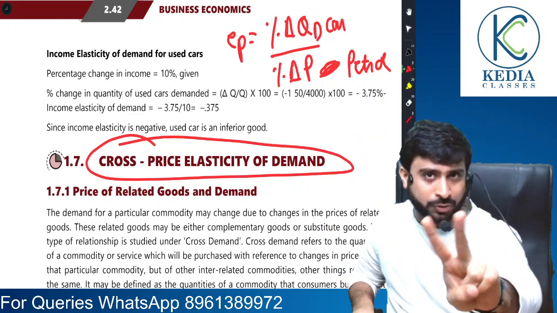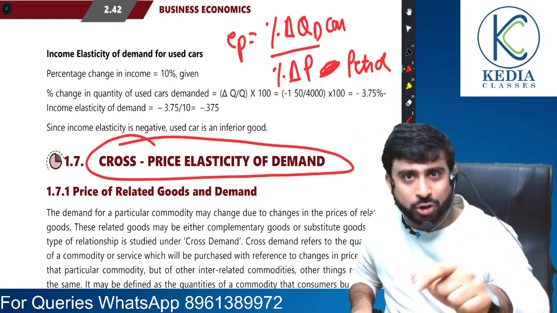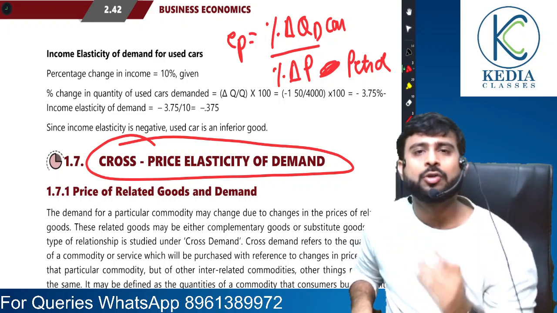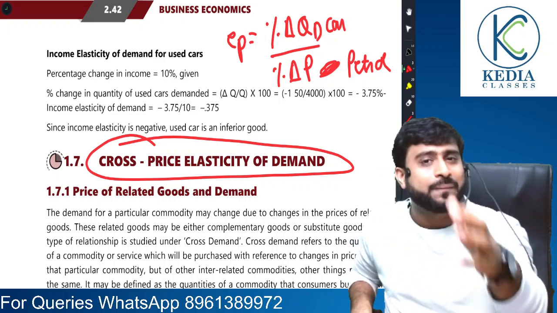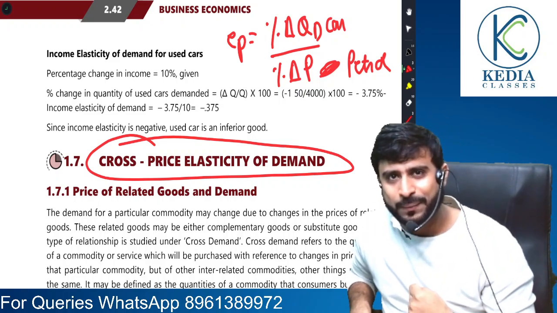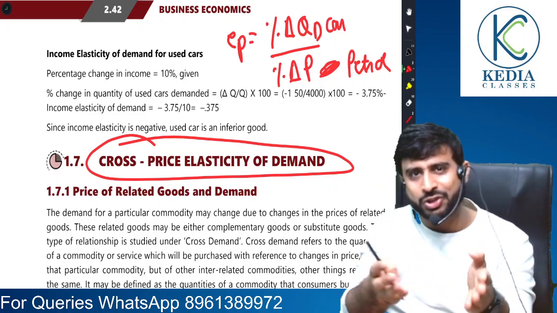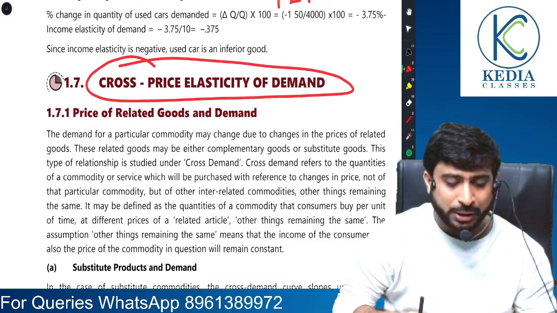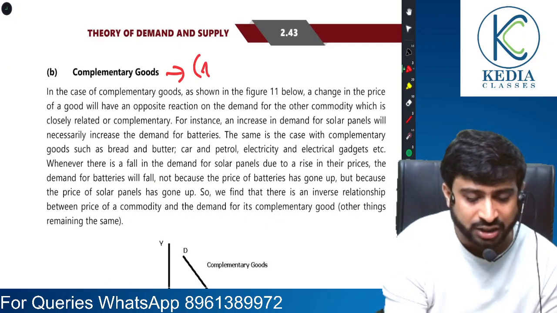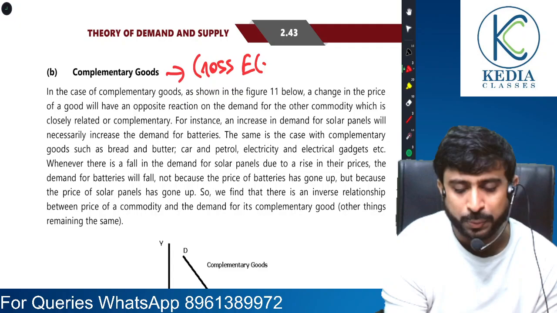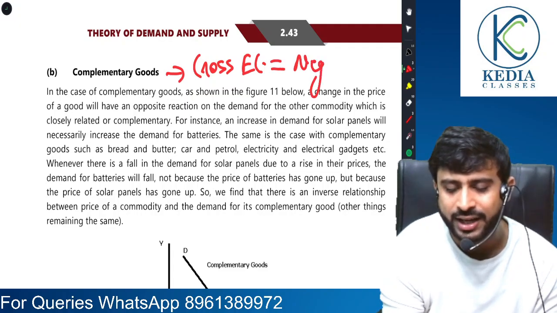There are mainly two types of related commodities: complementary goods and substitute goods. For example, the complementary example we just discussed in the case of demand, that car and petrol are complementary because they are used together. For complementary goods, remember, cross elasticity will be negative.